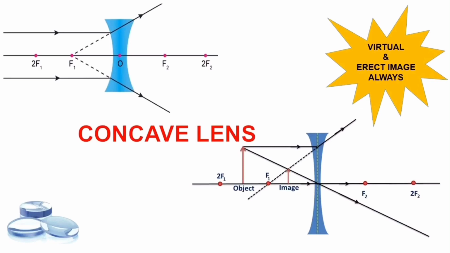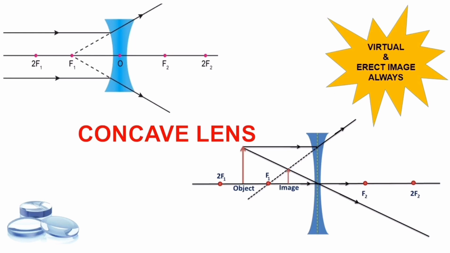Yes, for the first case, that is for the first position, when the rays are coming from infinity. It shows that when two rays are coming from infinity, after being refracted by the concave lens, they get diverged because a concave lens is a diverging lens. But the diverging rays must be plotted from the focus, because as per the first rule of a concave lens, when a ray comes parallel and passes through the concave lens, it seems to be coming from the focus. Following that particular rule, the image is formed at f1.